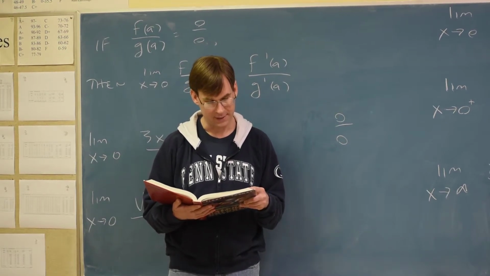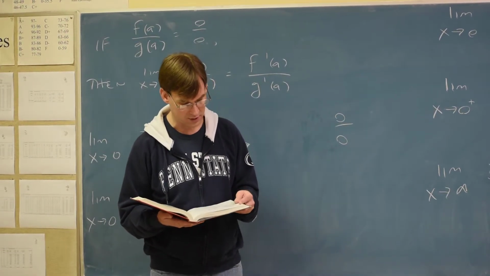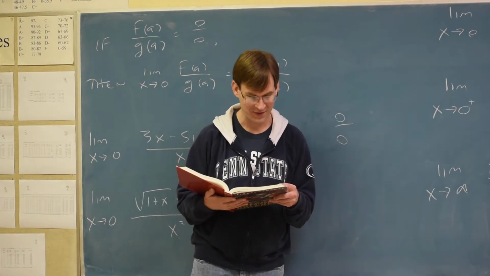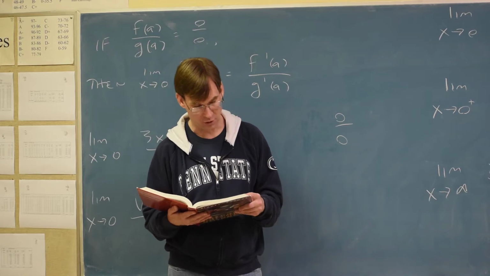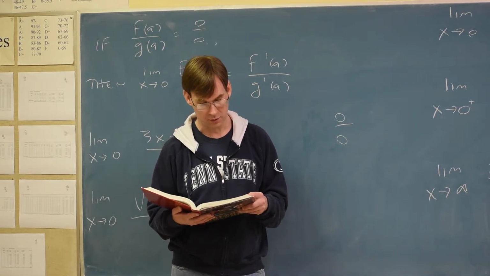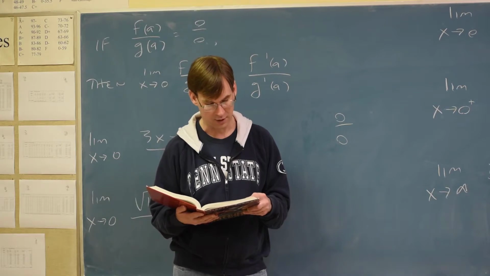So here's a weird story from page 390 that talks about the history of this thing. It says a misnamed rule, because it wasn't actually L'Hopital that came up with this idea, even though the rule is named after him. It says in 1694, John Bernoulli agreed to accept a retainer of 300 pounds per year from his former student, L'Hopital, to solve problems for him and keep him up to date on calculus.